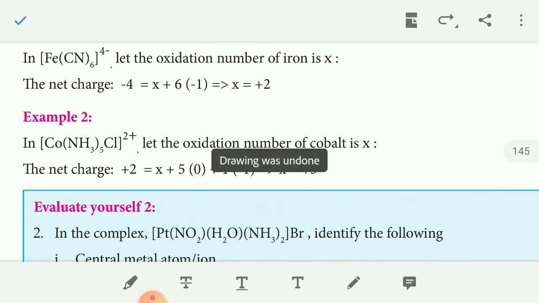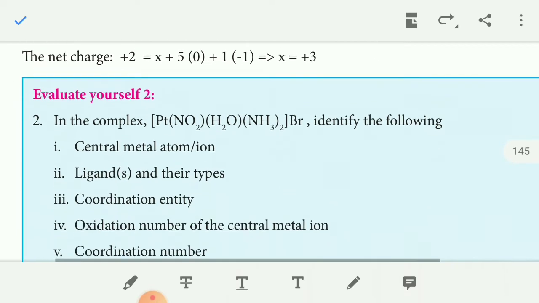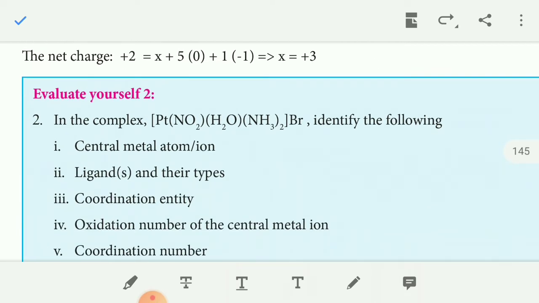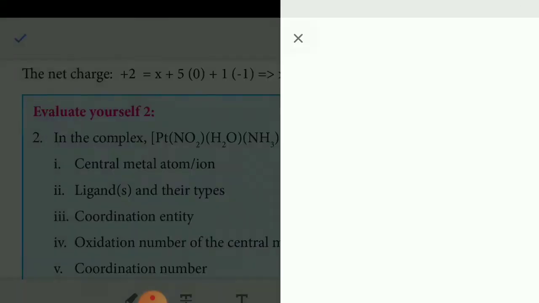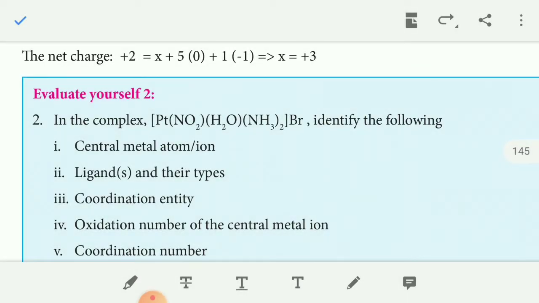And one more example. Evaluate yourself the complex [Pt(NO2)(H2O)(NH3)2]Br. Here the Br atom is removed as Br minus, so the charge of the complex is positive.